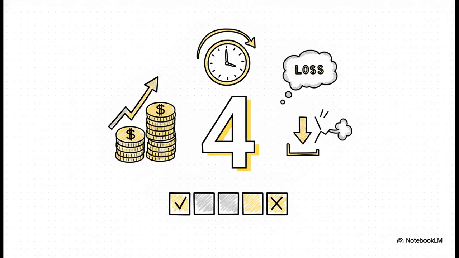But be warned, this is a hard limit. Once that 4th year is up, any loss that's left over just expires. It's gone for good.